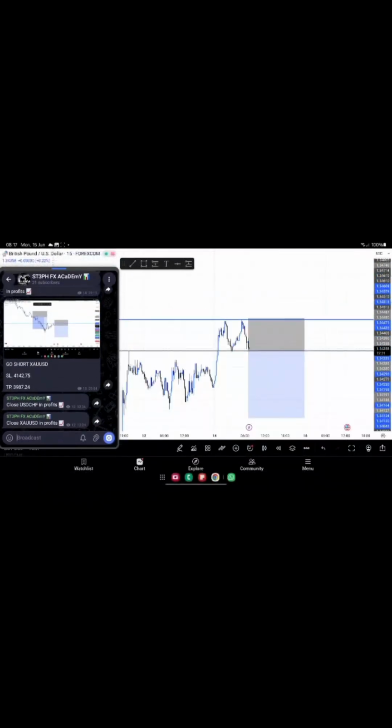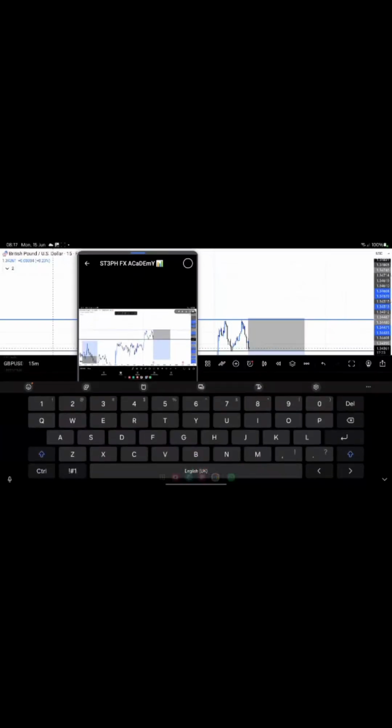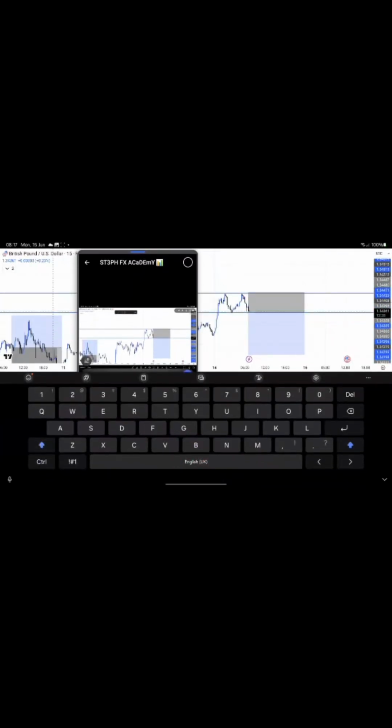So I went here and I posted my selling analysis on GBPUSD, because we wanted to go short on this opportunity. You can see we put our stop loss, put our take profit, and this was where we took the opportunity to sell. So the people who are in this community were able to take advantage of this analysis.